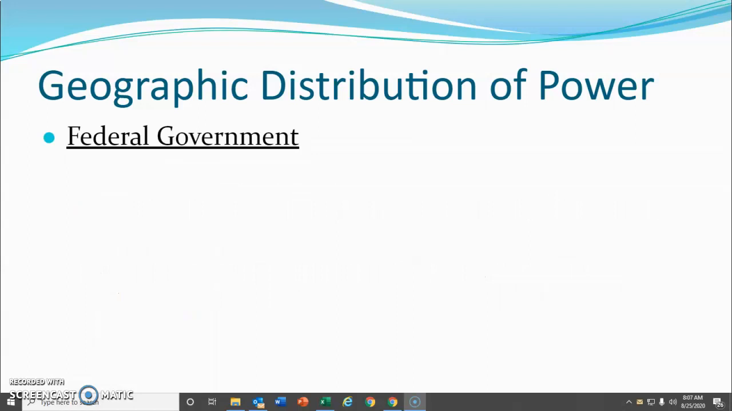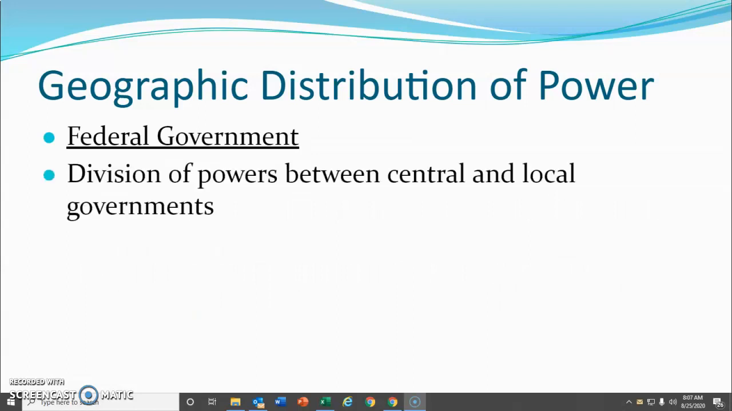We have what's called a federal government in our country, which means that we have a Washington central power, but then each state also has its powers.